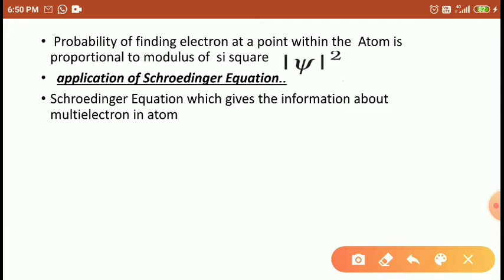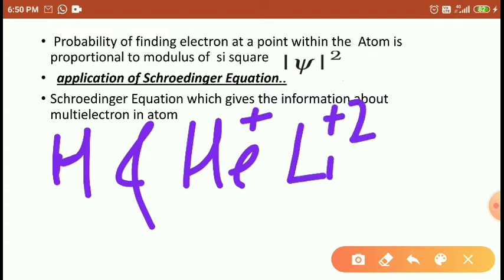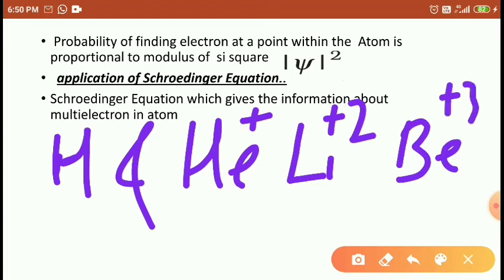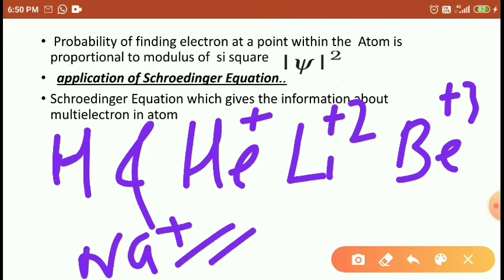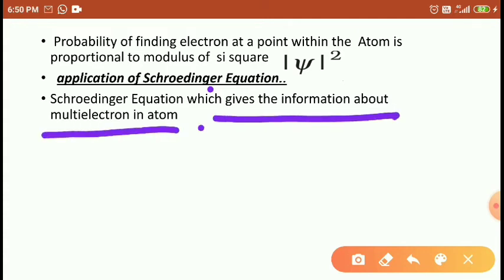So, the Bohr's model. Right, students? Bohr's model is applicable only for hydrogen and hydrogen-like species like the helium ion, lithium ion, beryllium ion, etc. It is not possible for multi-electron atoms like sodium. But the Schrödinger wave equation gives information about multi-electron atoms also.